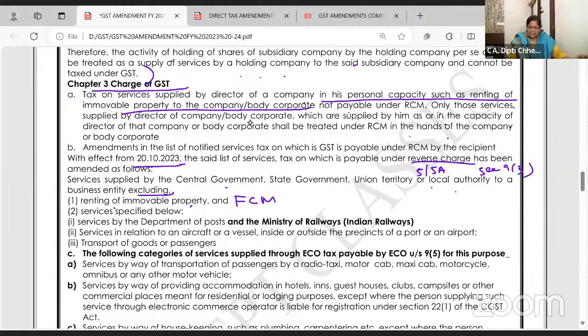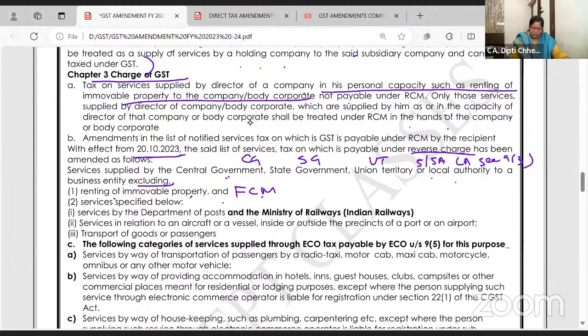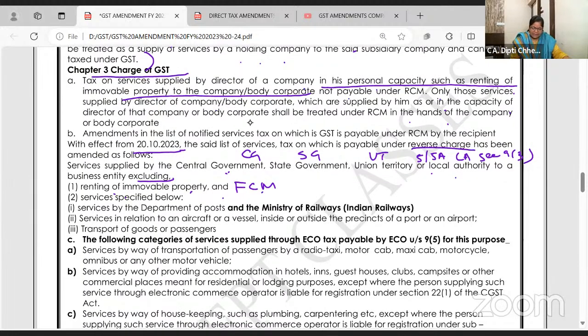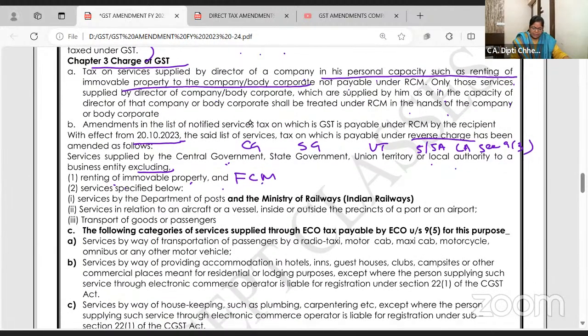I am repeating, central government, CG I call it, state government and union territory, local authority are giving service to business entity renting of immovable property, they will charge the GST on forward charge mechanism. Okay, right. And services below, like services by Department of Post. Added in this is services by Ministry of Railways. Clear?